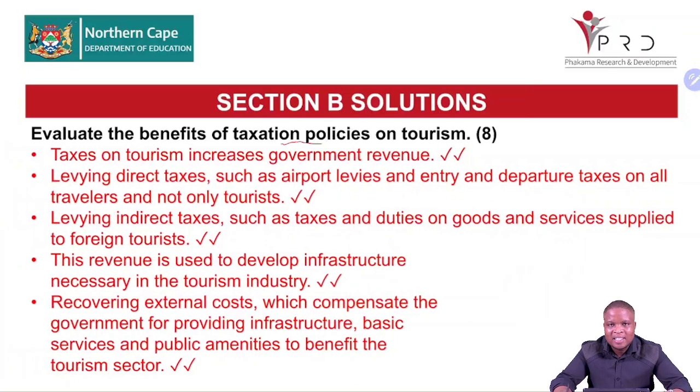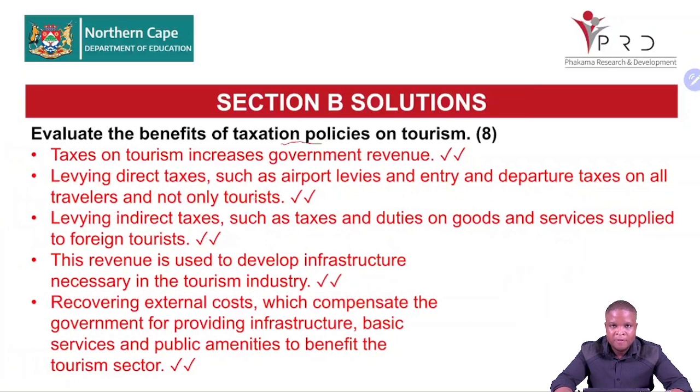Equitable, understandable, efficient. Right? So when we are mentioning this point, it means that we are saying it brings efficiency and understandable. It is understandable because these taxes are not only paid by tourists, but everyone is paying them. So it's understandable when you go to that country to pay that certain tax. This revenue is used to develop infrastructure necessary in the tourism industry.